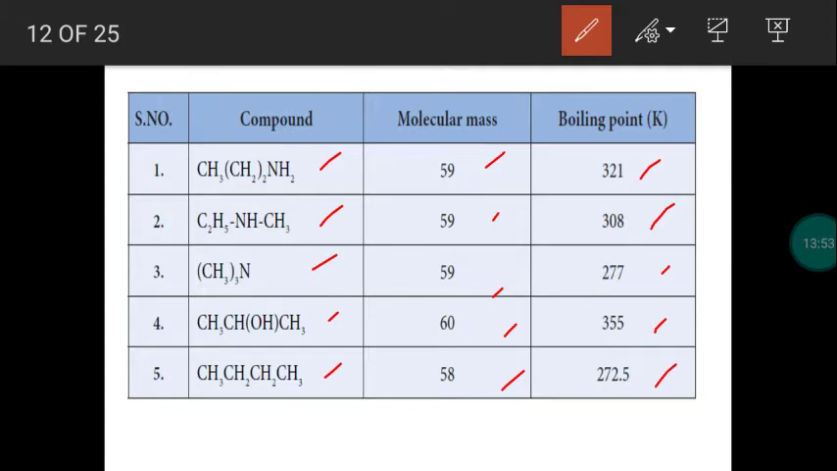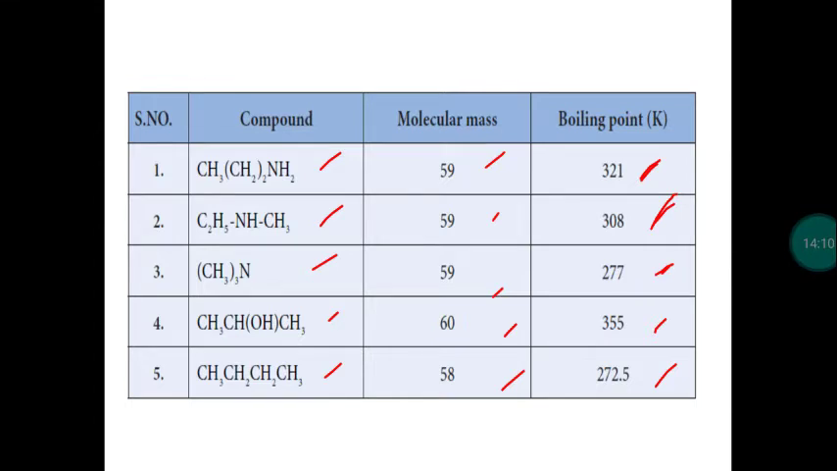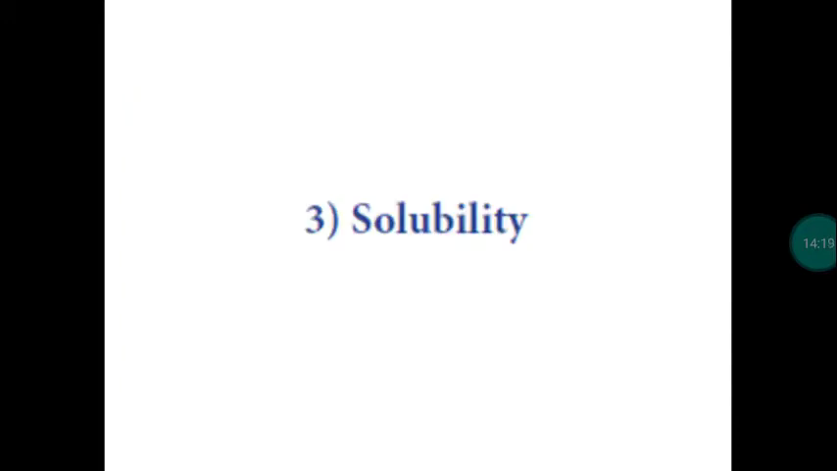Comparing tertiary and secondary amine, secondary amine will have the higher boiling point, 308. Tertiary amine has 277. Then comparing secondary and primary, primary amine will have the higher boiling point, 321. So this table explains the comparison of boiling point of amine with alcohol and alkanes. With this, the second physical property is over.